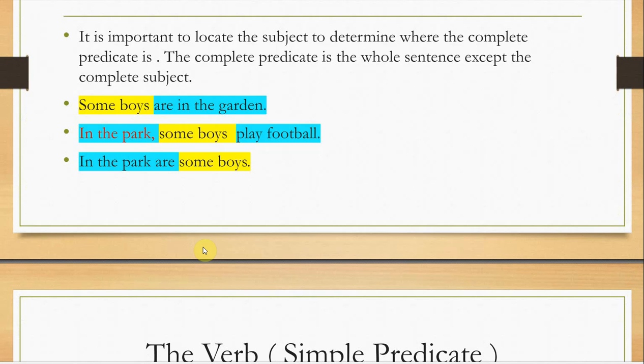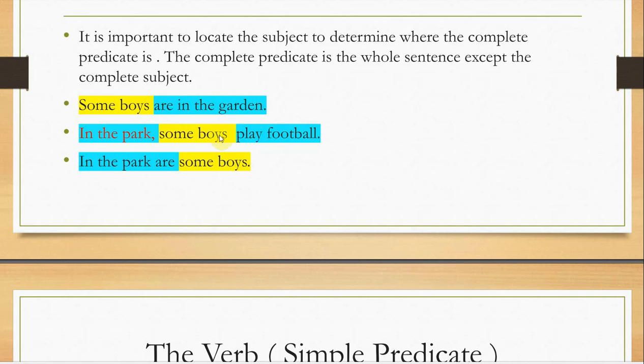If the subject comes at the beginning, the complete predicate starts with the verb and goes till the end of the sentence. For example, "some boys" is a subject, so in that case "are in the garden" is a complete predicate.